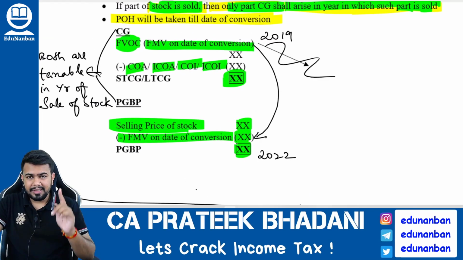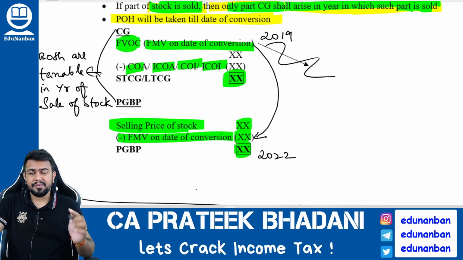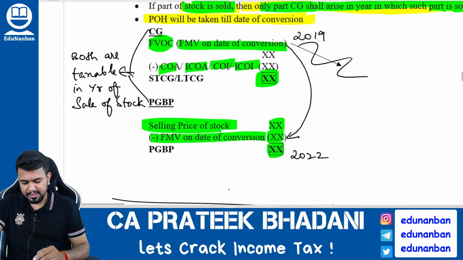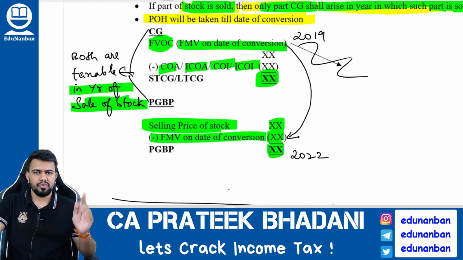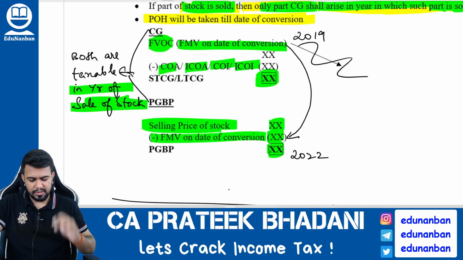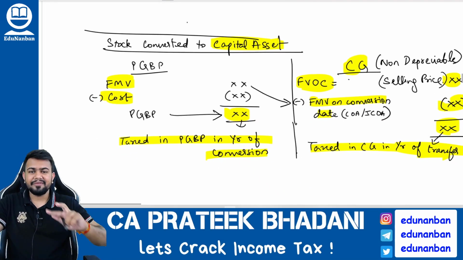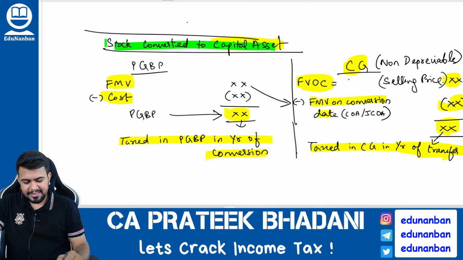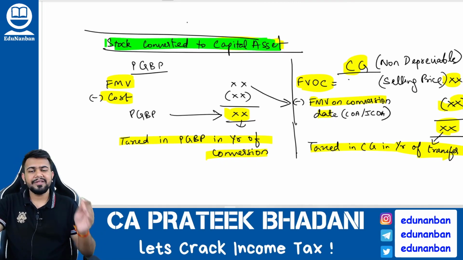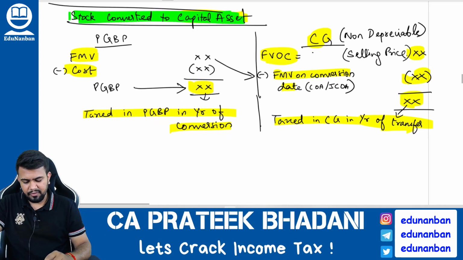Now both capital gain income as well as PGBP income will be taxable in the year in which the stock is sold. Then what about the reverse case? What about when stock is converted into capital asset? So when stock is converted into capital asset, what happens?